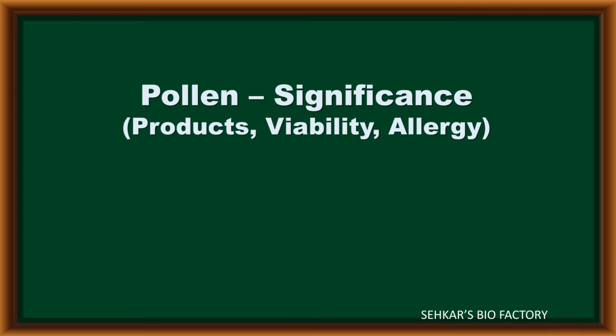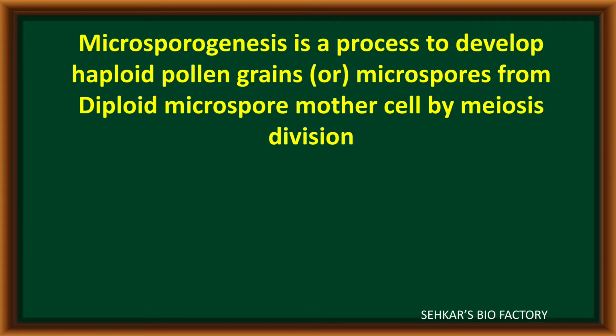In this video, I am going to explain the pollen significance with relation to pollen products, pollen viability and pollen allergy. In sexual reproduction, the development of male gametes takes place in two steps. One is microsporogenesis, the second one is microgametogenesis.